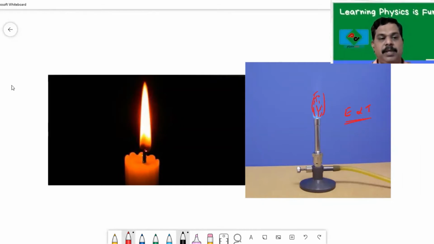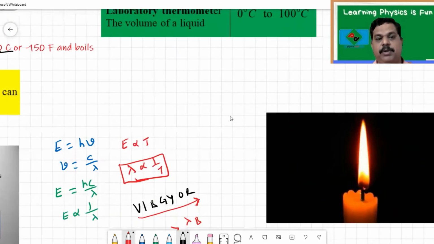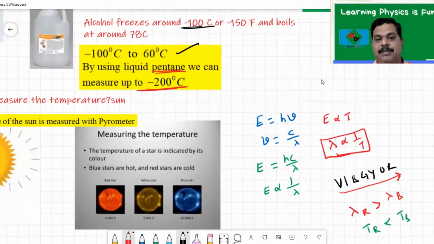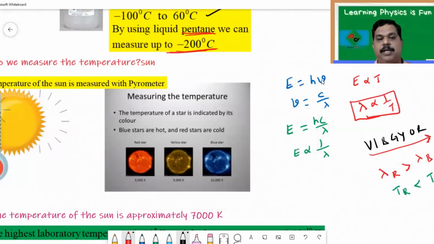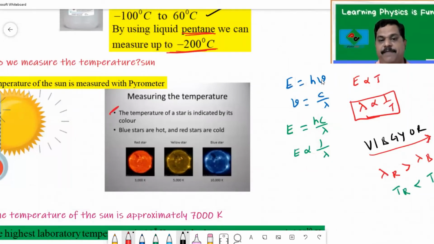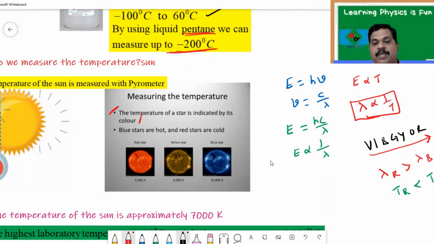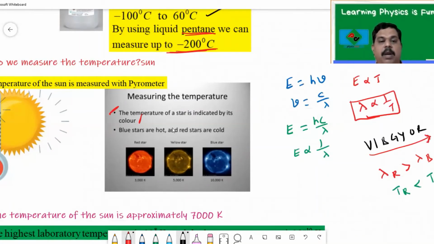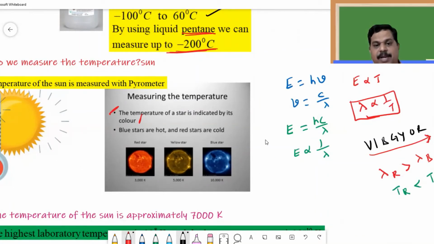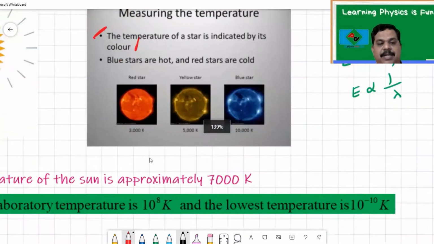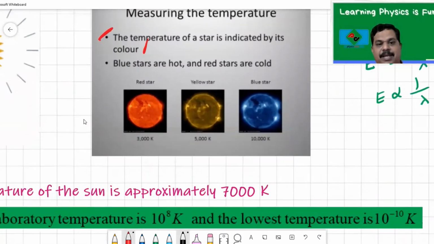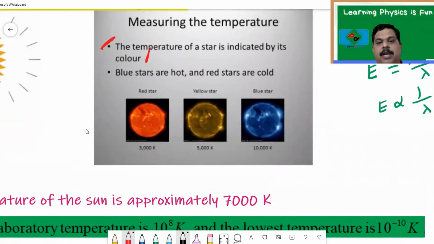From this discussion, we understand an important point: the temperature of a star is indicated by its color. Just by looking at the color of the star, we can say whether it is at a higher or lower temperature. Now let us compare the three stars here: a red star, a yellow star, and a blue star.